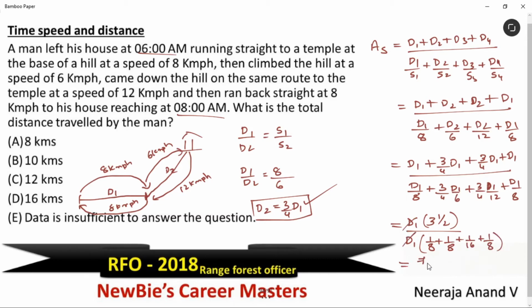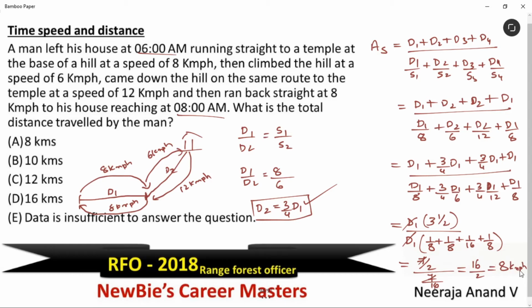The numerator we can take as 7 by 2. 3 2s are 6 plus 1, 7 by 2. And in the denominator, 16 is the LCM, and here we get 2, 2, 1 and 2. So total 7. 7 and 7 we can cancel. Then finally we get the average speed as 8 km per hour. I hope till here it's clear.